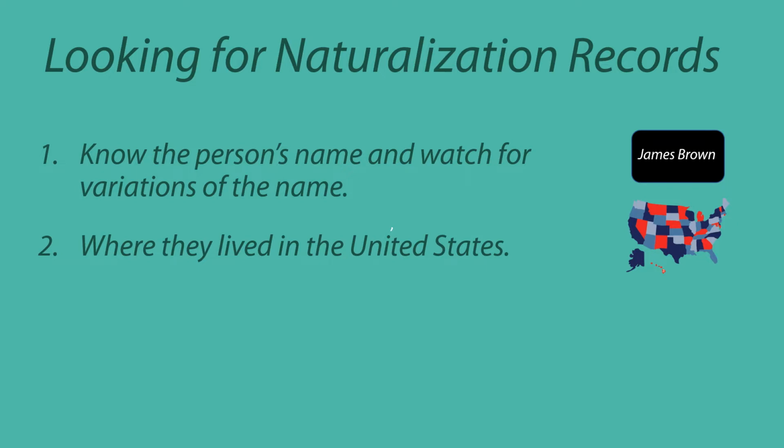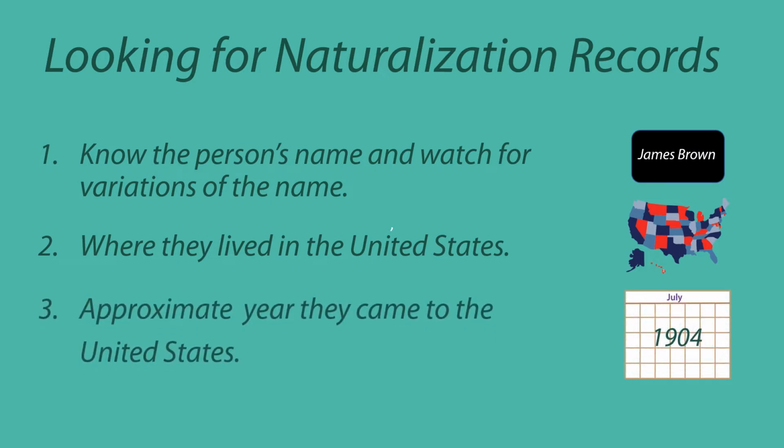Census records can help you find and identify where they lived. 3, approximate time they came to the United States. The 1890, 1900, 1910, and 1920 census give information on immigration. If they are not in those census years, then identify when they first showed up in the census. You then know that they came to the United States sometime during the previous 10 years.